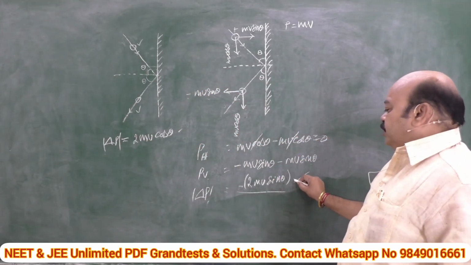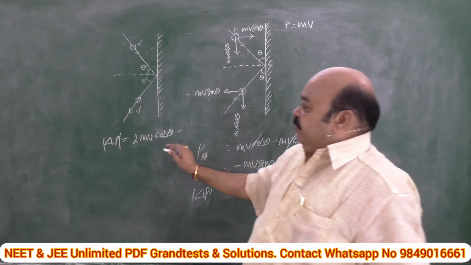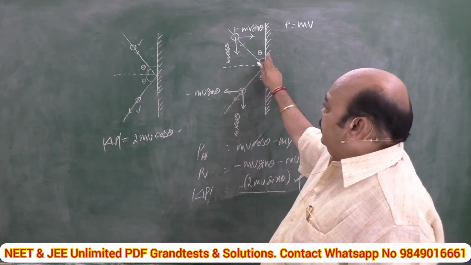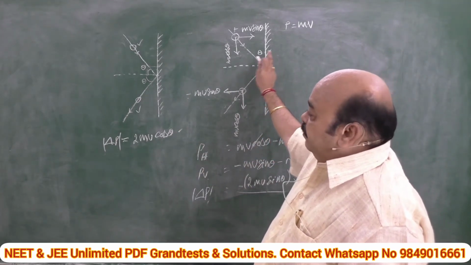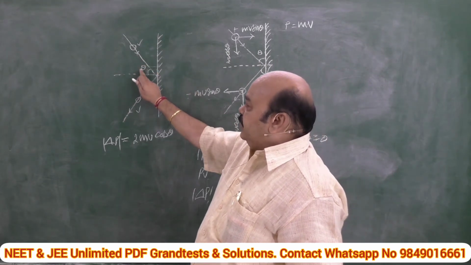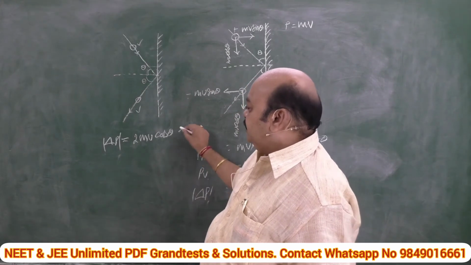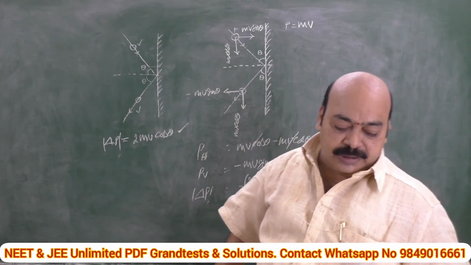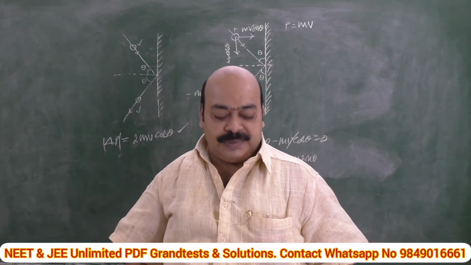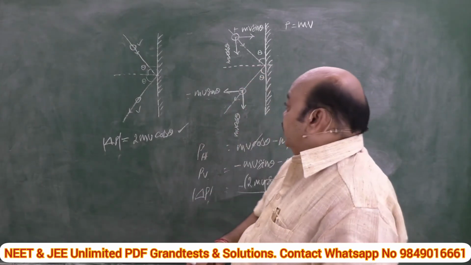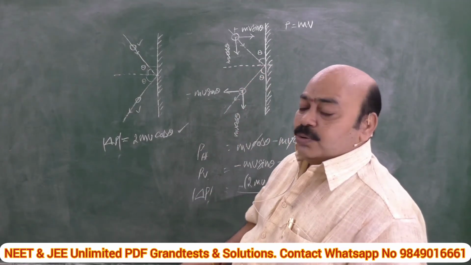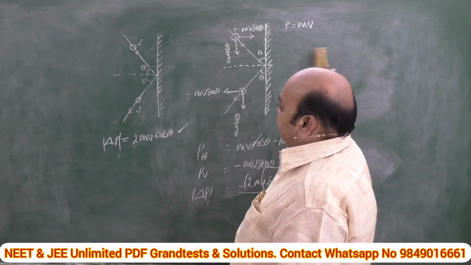It is 2mv sin theta when the ball is making an angle theta with the wall. But in this case, the ball is making an angle theta with the normal. In this case, the magnitude of change in momentum is given as 2mv cos theta. This is about how to calculate the change in momentum of a body in different cases.